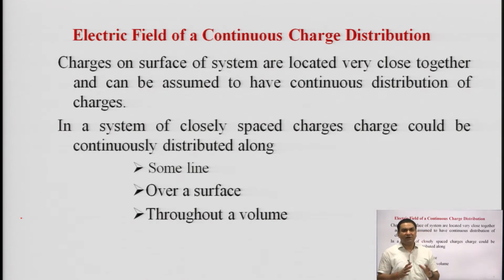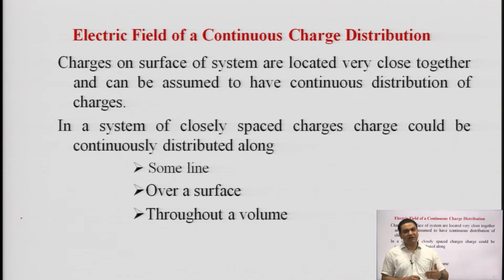Electric field of a continuous charge distribution. In our previous slides, we were discussing the electric field intensity for the distributed charges like q1, q2, q3 and so on. But if we talk about the continuous charge distribution, it may be summarized in the form of 3 particular topics.